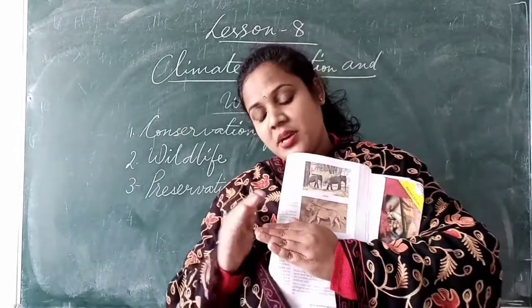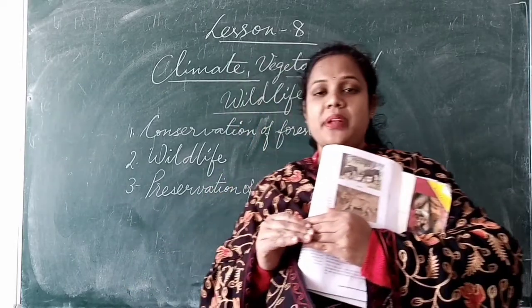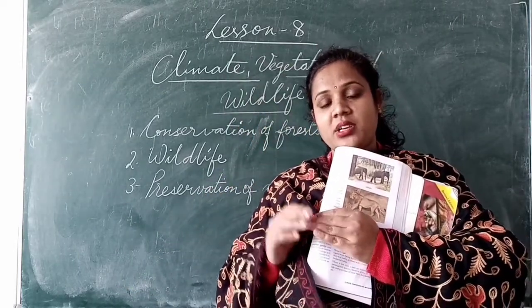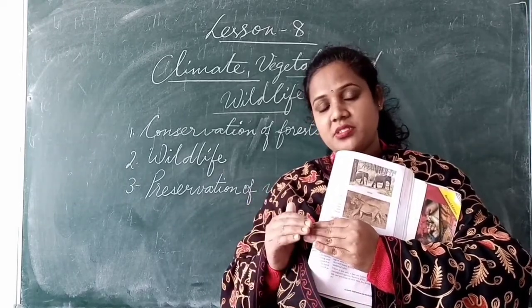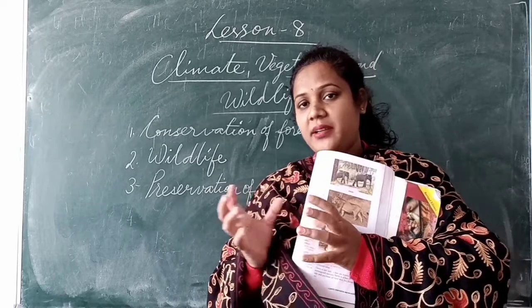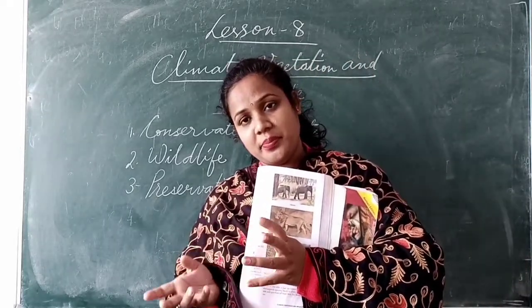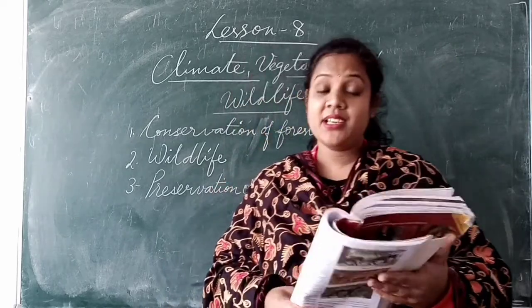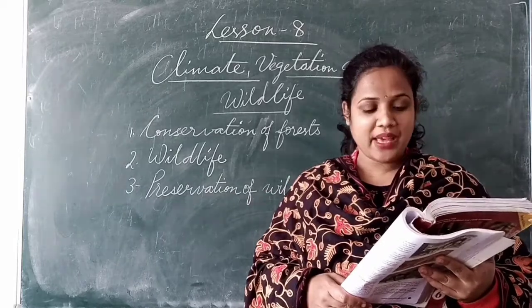Plants are dependent on animals, animals are dependent on plants. How? The plants need carbon dioxide and the dispersal of seeds by animals. Animals need oxygen and food from plants, so they are interdependent. This dependence is called ecological balance.